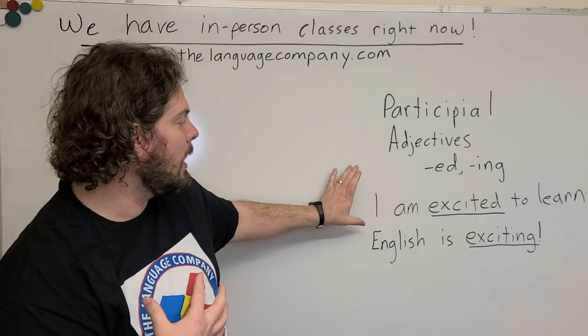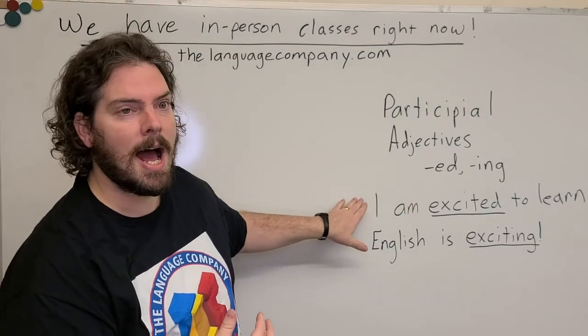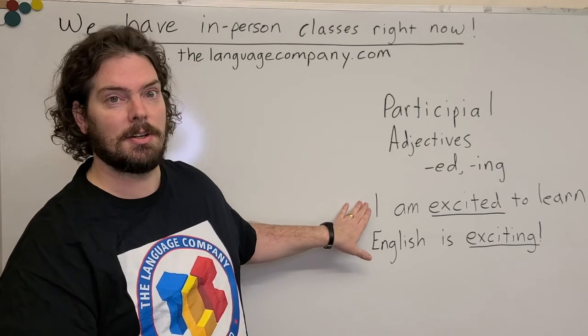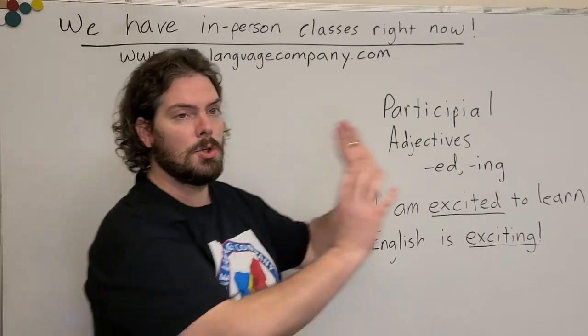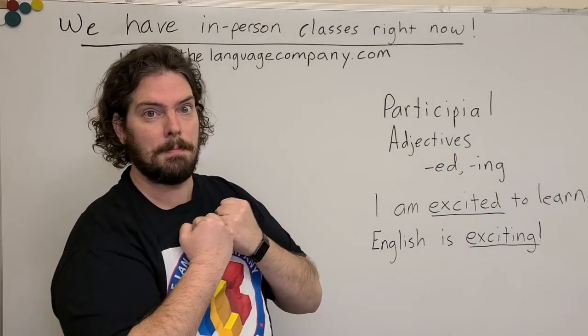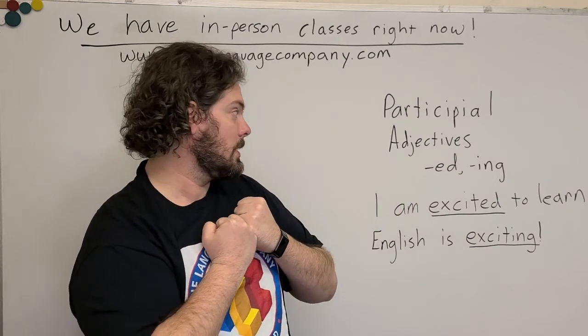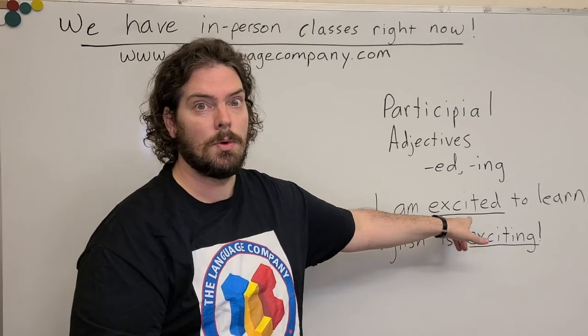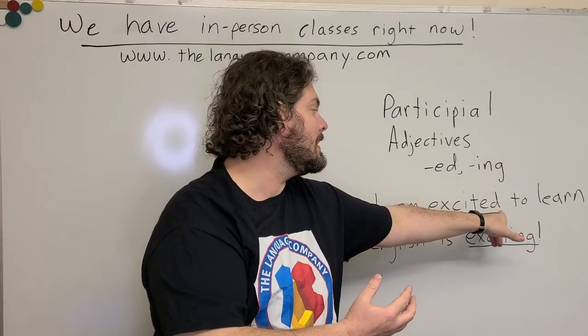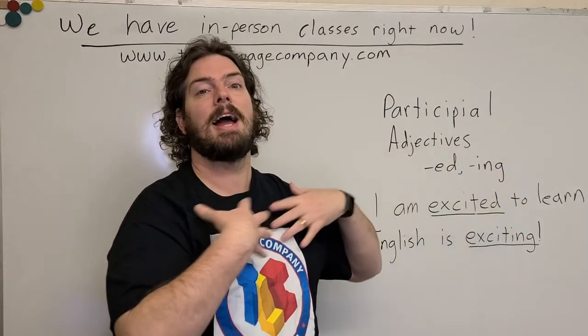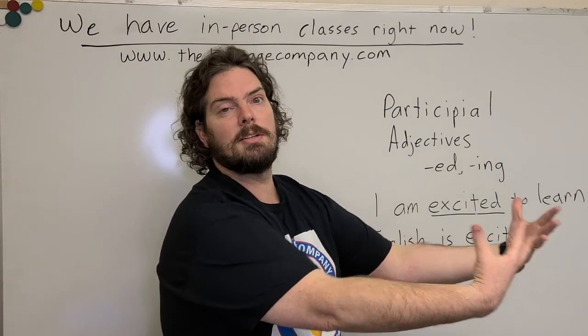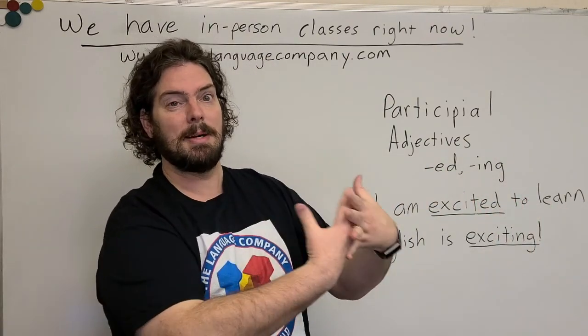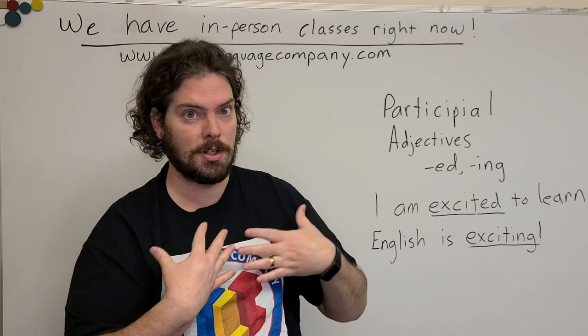In the same way, when you have a sentence like this, I am excited to learn. I am not doing the action. I am the recipient. I am getting the action. Okay, so I am excited to learn. Excited, when you have the ed here, that means I feel this. These emotions are coming to me. I am excited. I am interested.